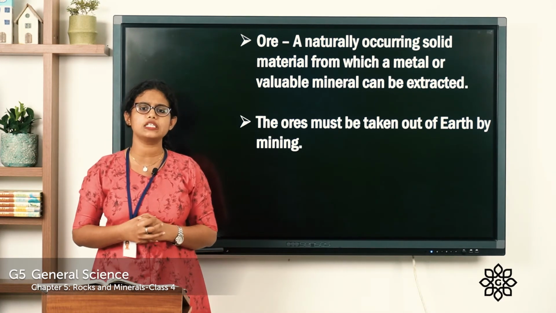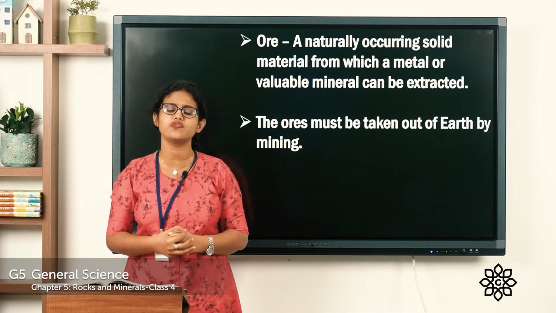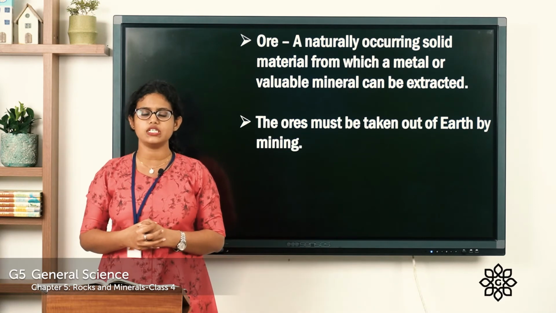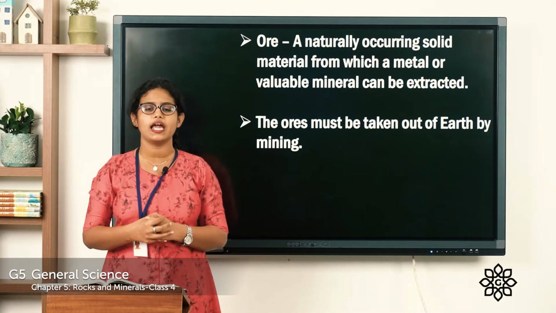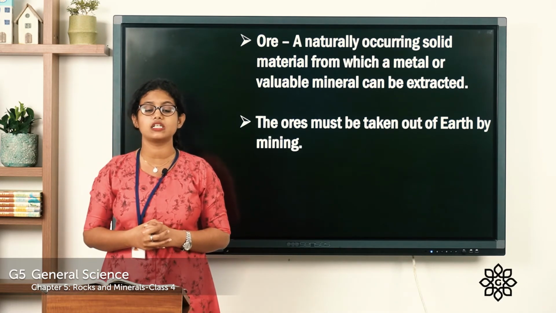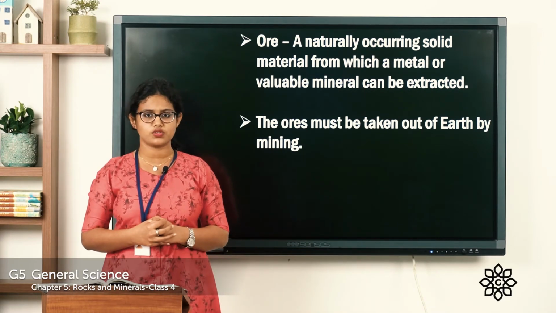And how do we take this ore? We take this ore out of the earth by the process of mining. And after that, it is sent to the factories from which metals are extracted. For example, iron ore. From iron ore, the metal iron is extracted. So that is about minerals.